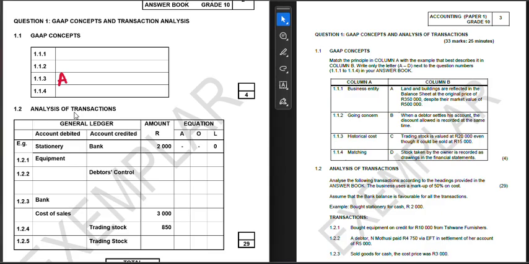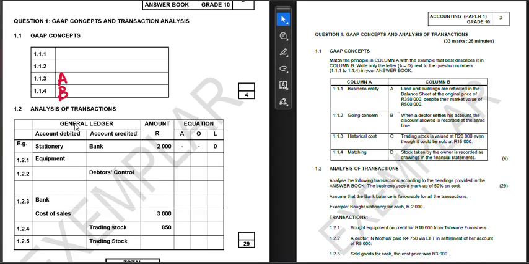In this case, this debtor settles the account and we give him discount. So when we record the settlement of the account, we also need to do what? To record the discount that we actually gave the debtor. So this, ladies and gentlemen, is matching concept. Matching concept is 1.4. 1.4 will give us B.